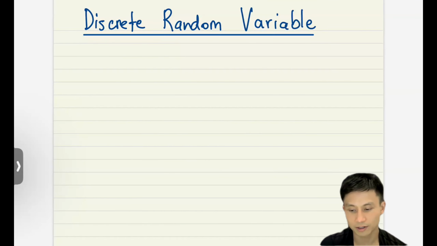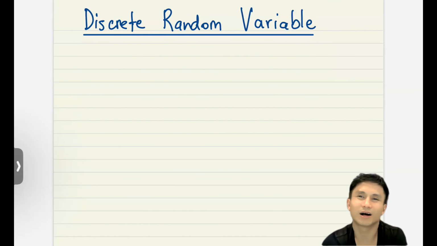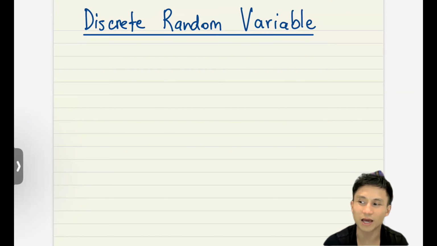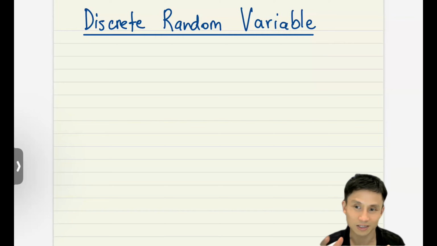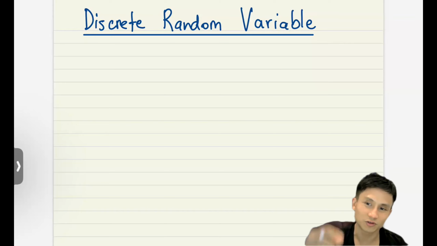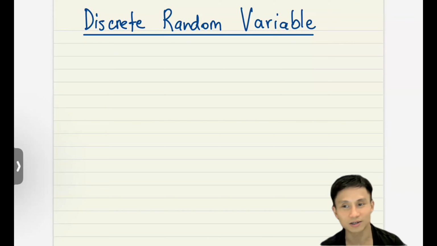So discrete random variable in S1 could be hard, because the variation of difficulty level can be wide. When it's easy, it's very easy. When it's hard, it's just a head scratcher, because the problem usually involves real world application of statistics. It will use this to model a situation.